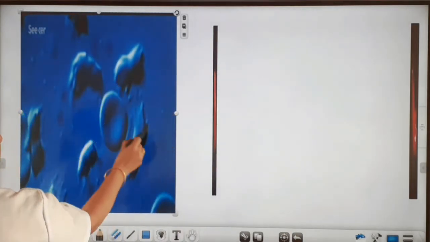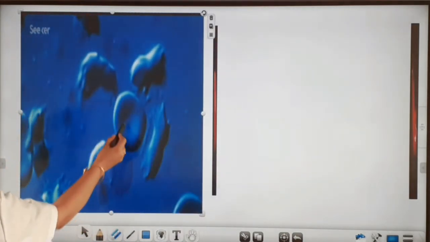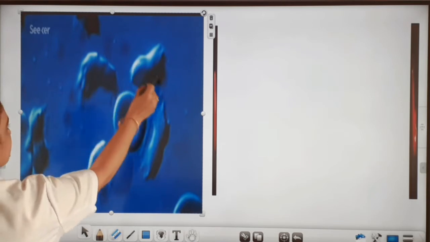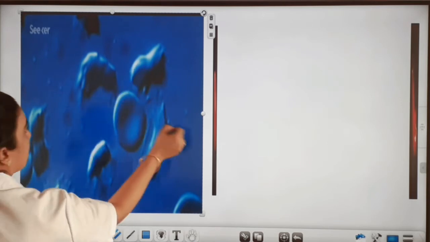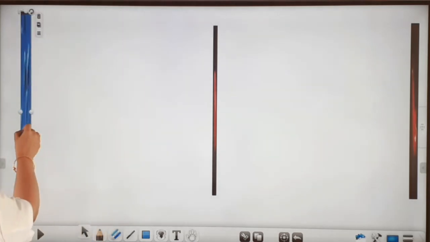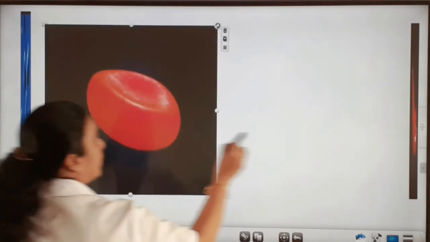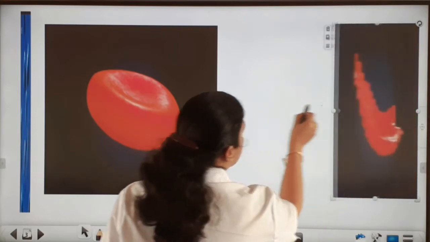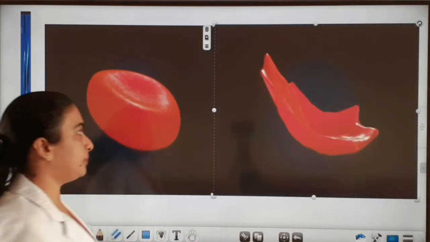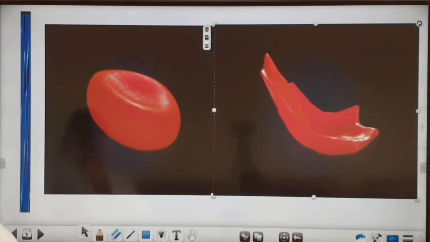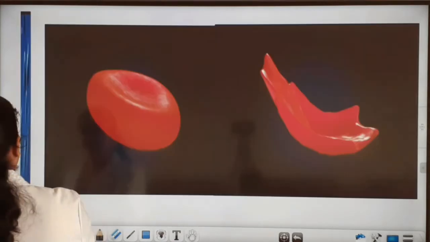Can you see this? This is the picture. This is the normal RBC and this is the abnormal or sickle cell RBC. And here also I will show you. This is the normal RBC and this is the sickle-shaped RBC. So clear?